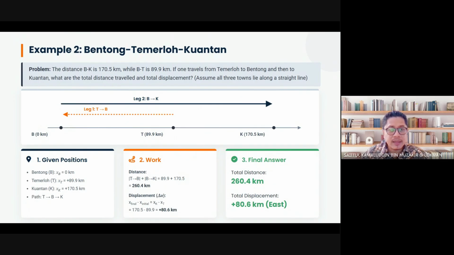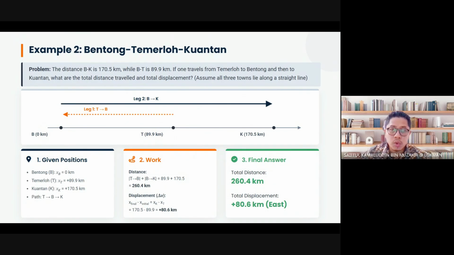What else? Now you need to calculate the displacement. The displacement is the shortest distance from the initial position to the final position. The initial position is Temerloh. The final position is Kuantan. So you just need to add up from T to K only. TB or BT is 89.9. BK or KB is 170.5 kilometer.